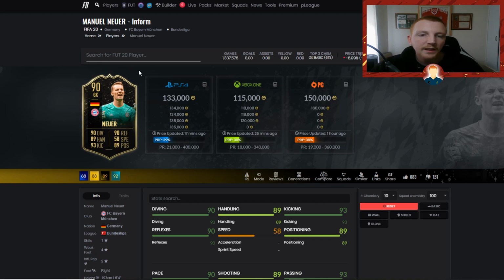So it is going to be a nice simple one for you for this, guys, because this man, the team of the season Neuer, I think he could come in relatively cheap when we look at ter Stegen, who's coming in at 250k. But I still think you could see a nice little rise on this 90 rated Manuel Neuer because of all the links that he is going to have.